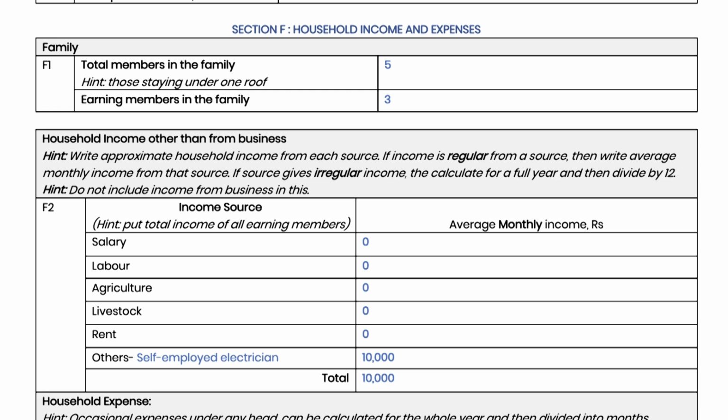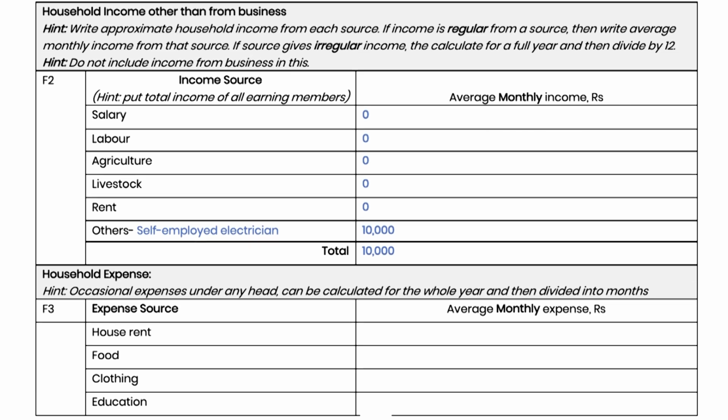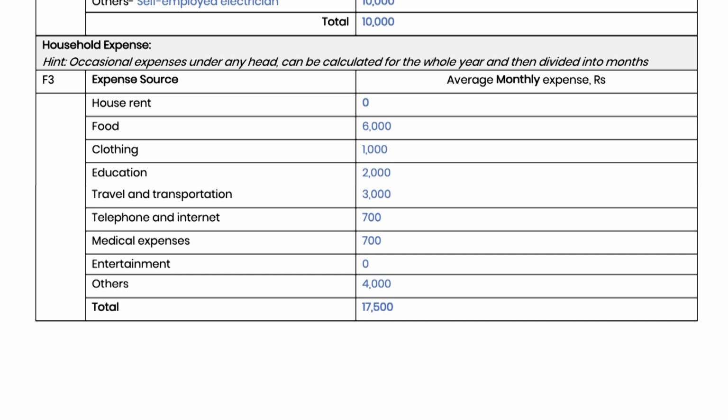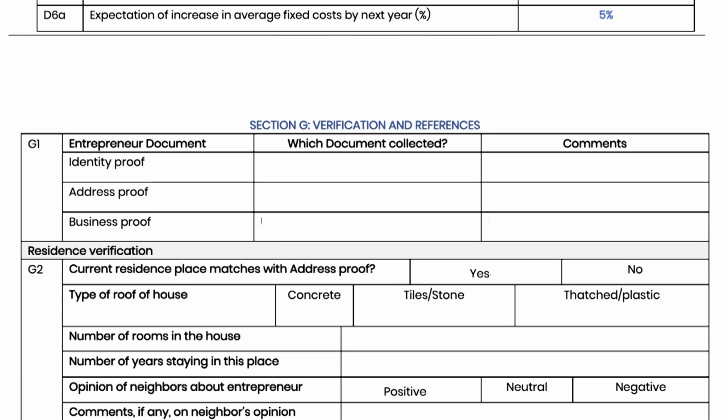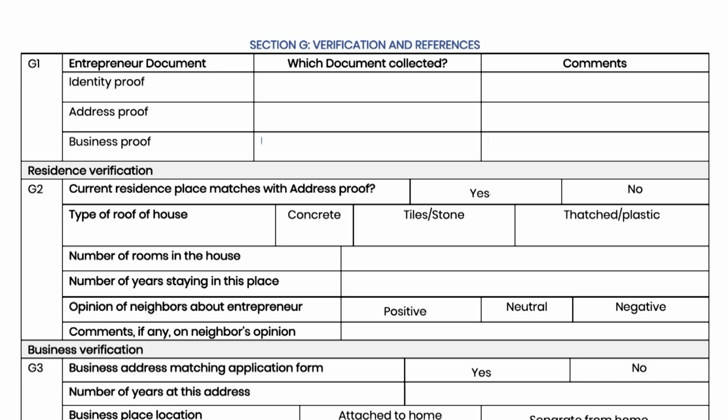Similarly, fill the average monthly household expenses on different items in table F3. Here also, if certain expenses are not regular, then add them for a year and divide by 12 to put average monthly figure. Section G. The last section of the form is Section G, which is mainly to verify the documents and references.